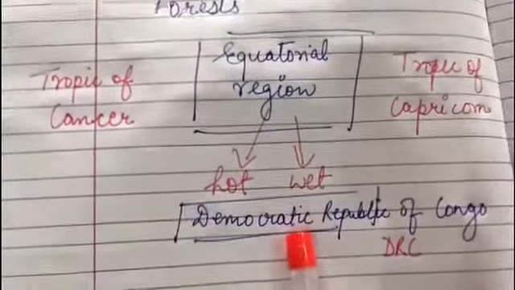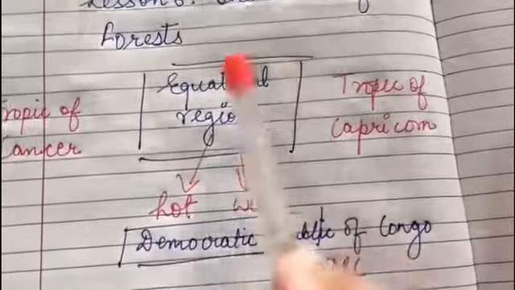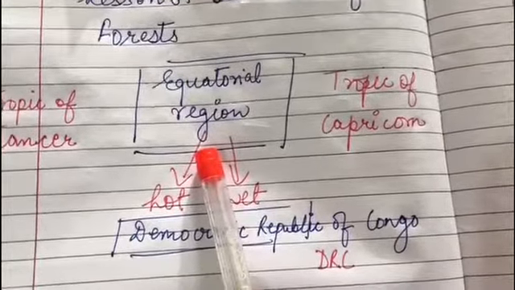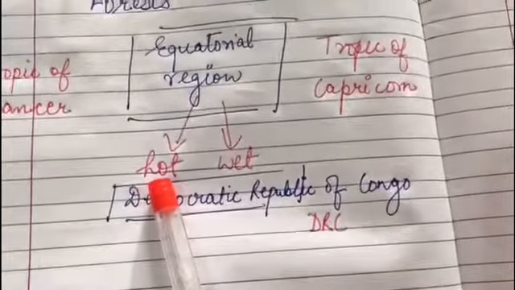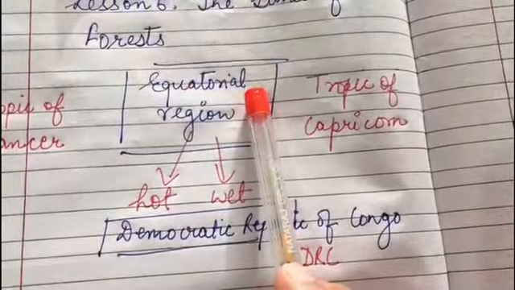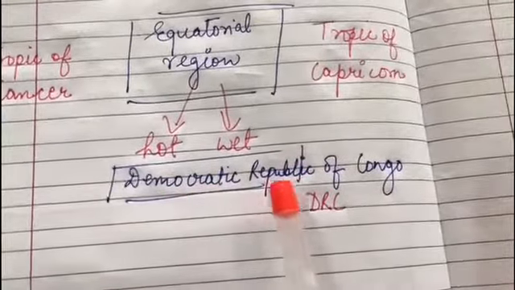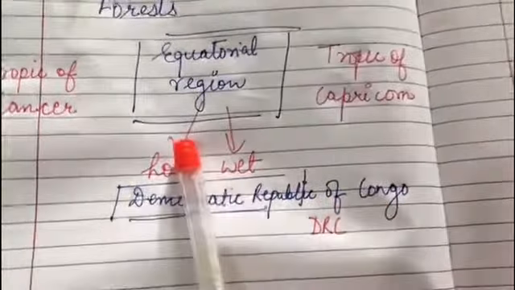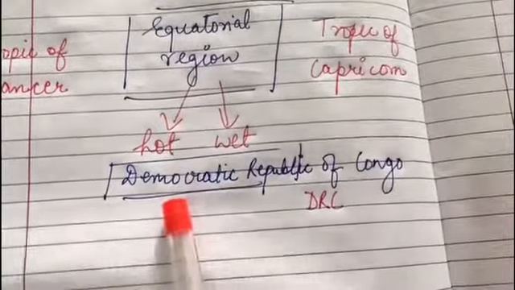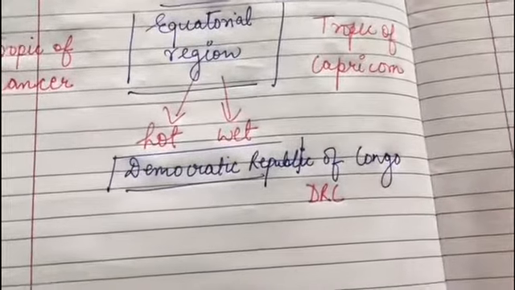So the region between the Tropic of Cancer and the Tropic of Capricorn is the equatorial region, okay? And this region has both hot and wet climate. Which region? Equatorial region. And the Democratic Republic of Congo lies in this region. So now we're going to talk about the Democratic Republic of Congo, which is also known as DRC.